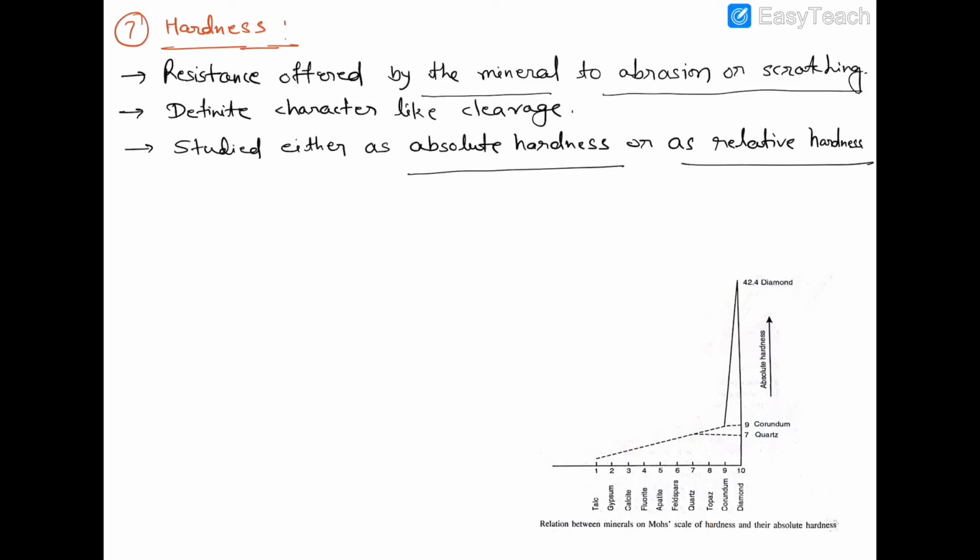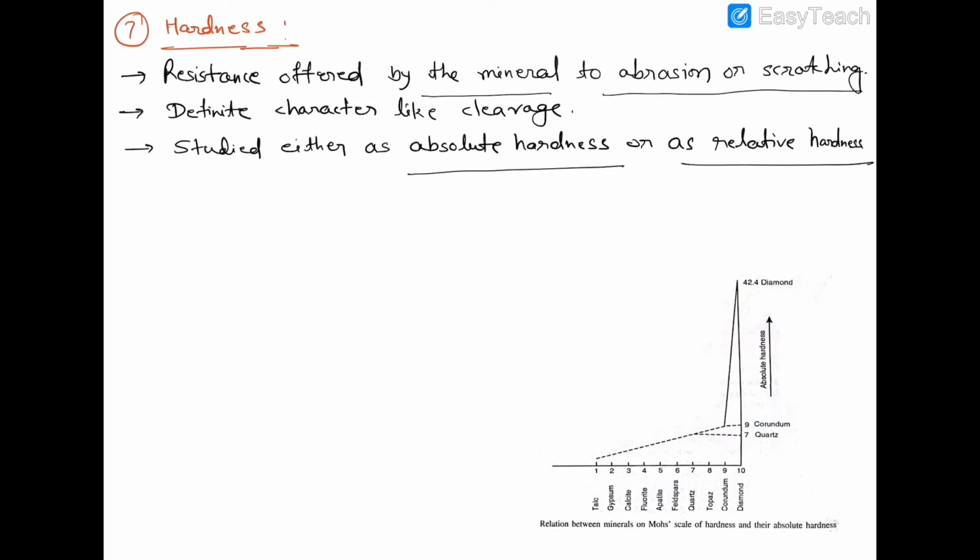These are arranged in increasing order of their hardness. If a graph is drawn with Mohs scale minerals on the x-axis and their absolute hardness values on the y-axis, the resulting curve will be nearly straight with a gentle upward slope towards the top, and this gentle slope exists between corundum and talc.